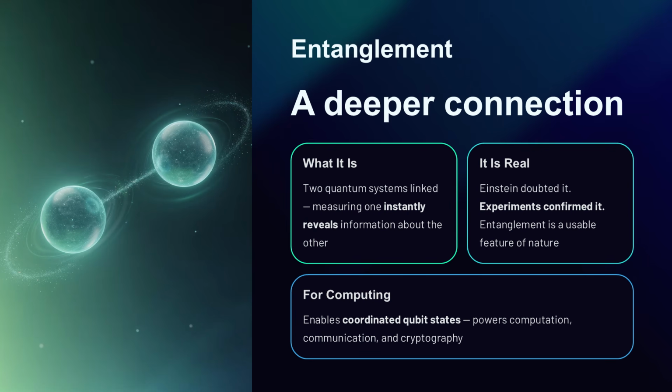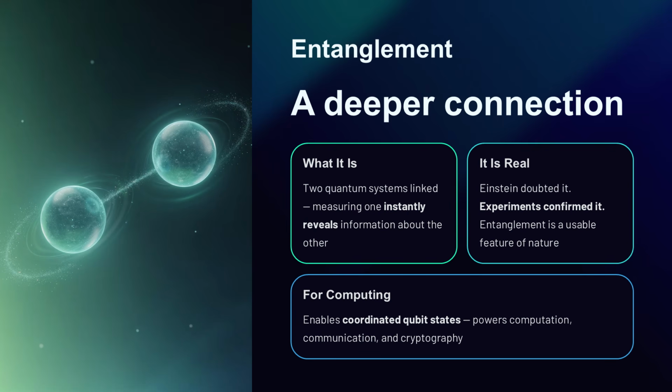Albert Einstein found this idea uncomfortable and famously criticized aspects of it. But experiments have repeatedly shown that entanglement is real. It is not just a philosophical curiosity. It is a usable feature of the quantum world. This makes it incredibly important for quantum information science.